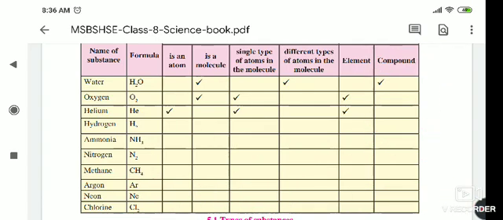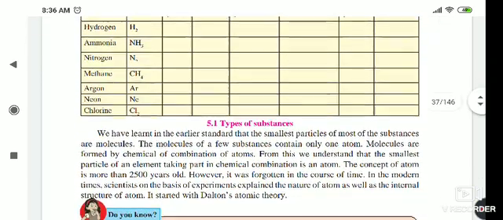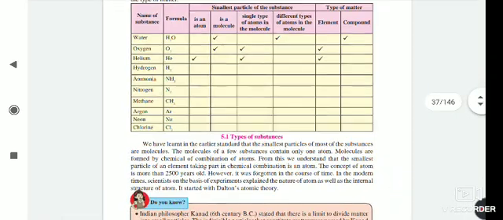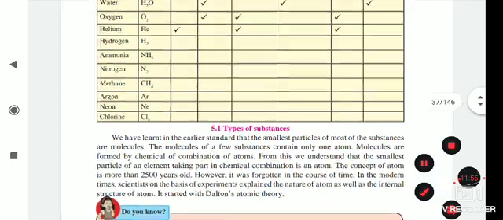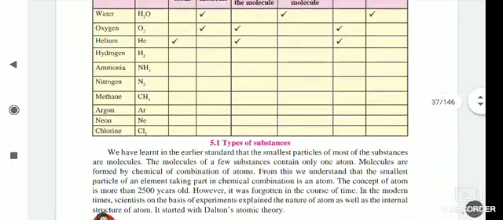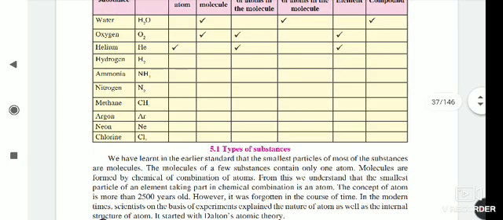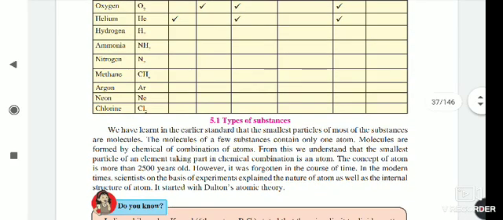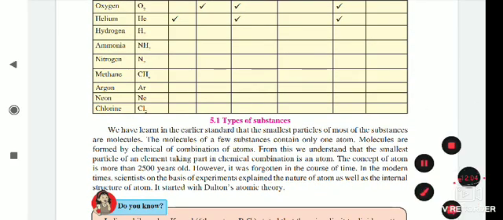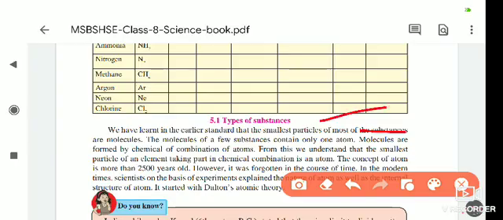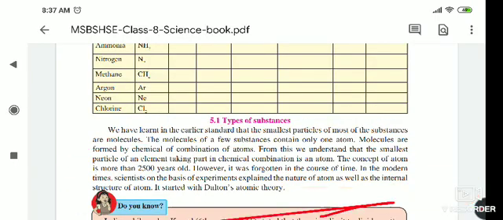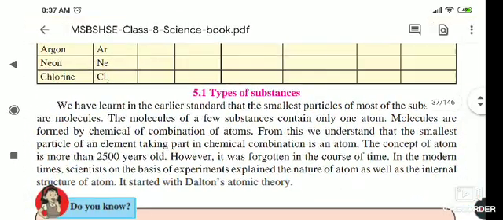Okay, now we will see the next types of substance. We had learned in the earlier standard that the smallest particle of most of the substances is the molecule.